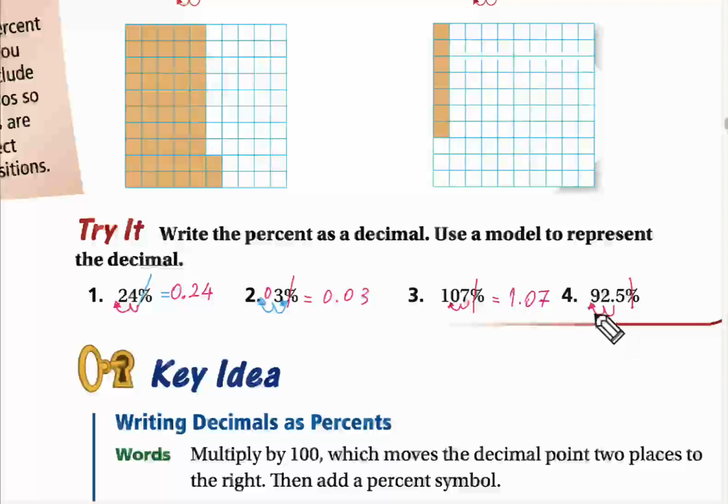Okay, so it will be here, the point. So it's here to the left of the 9. And we don't have a whole number. So what is the whole number? 0. Excellent. So the number is 925 thousandths or 0.925. Thank you, Hashim. And here I want to ask a question.